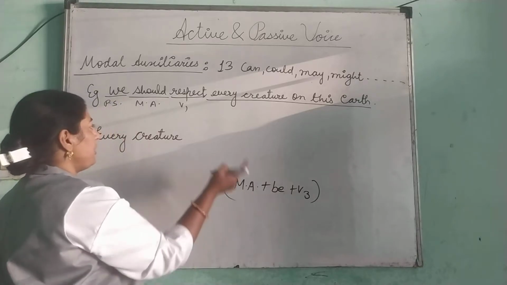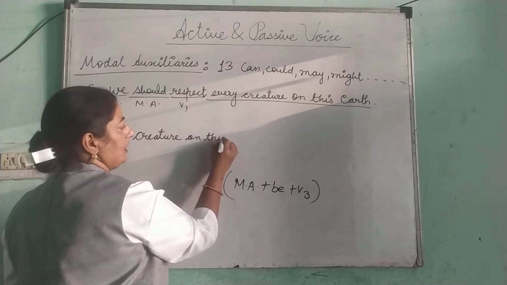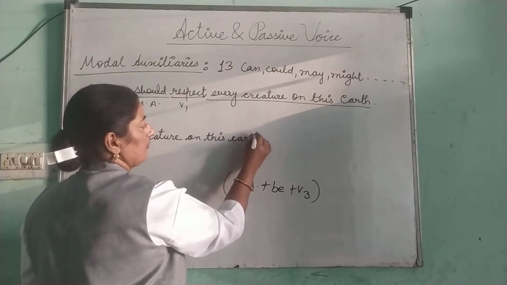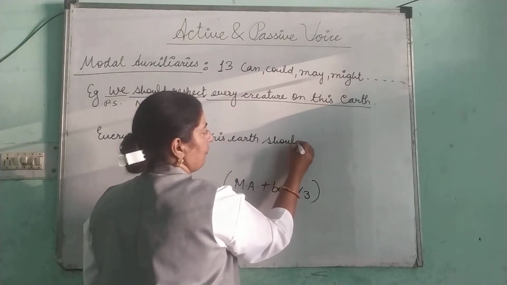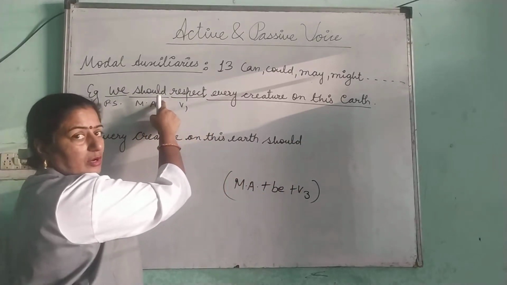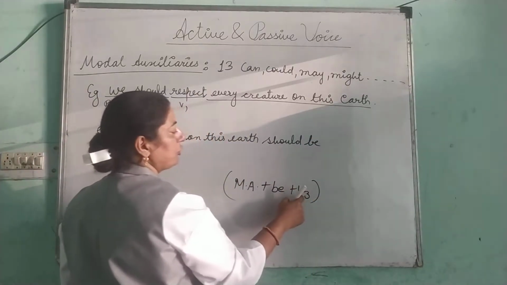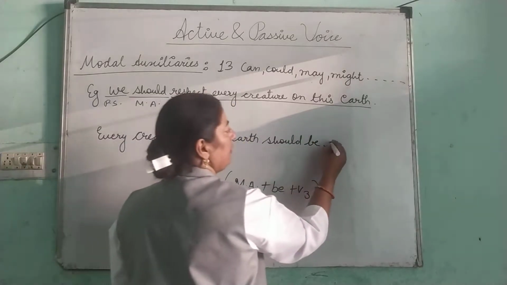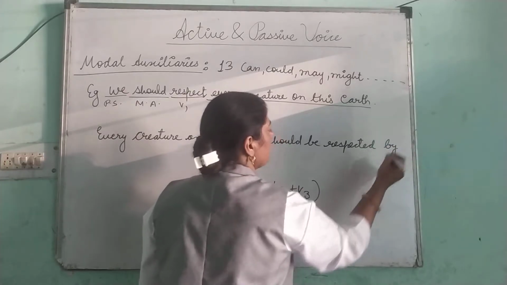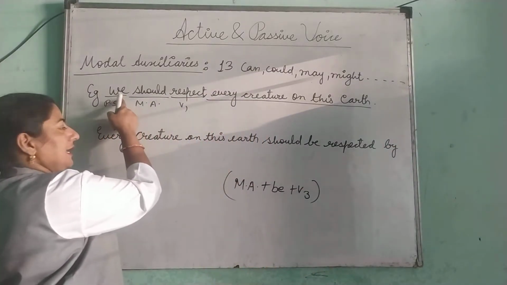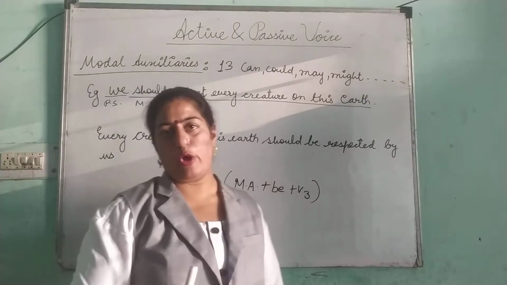Now according to this formula, every creature on this earth should be. Why should be? Because should is a modal auxiliary and we have to put be. Should be, put third form of the verb, respected. Then by preposition, by whom? By us. Third form of we pronoun.